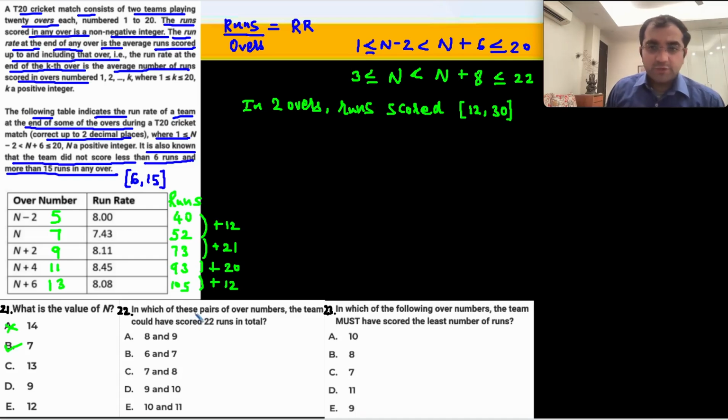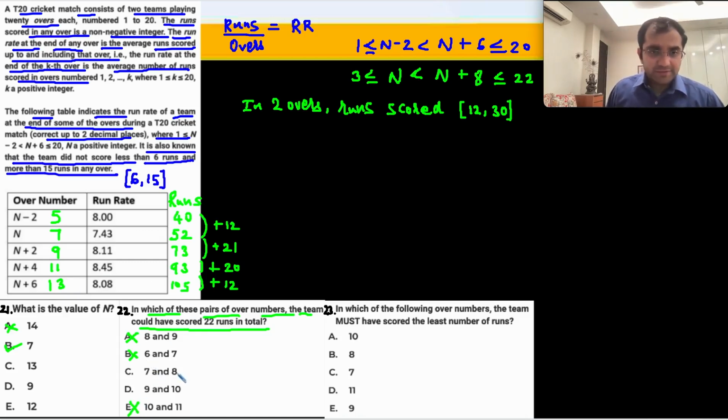ठीक है. 22 पे आते हैं. In which of these pairs of over numbers the team could have scored 22 runs in total? मतलब could have means every set of these two overs, right? This is at the end of 5 overs. So 6th and 7th में 12 runs है, तो 6th and 7th तो हो ही नहीं सकता. 8th and 9th में 21 runs है, 8th and 9th भी नहीं हो सकता. 10th and 11th में 20 runs है, 10th and 11th is also gone. 12th and 13th तो options में ही नहीं है. You have to check these two.